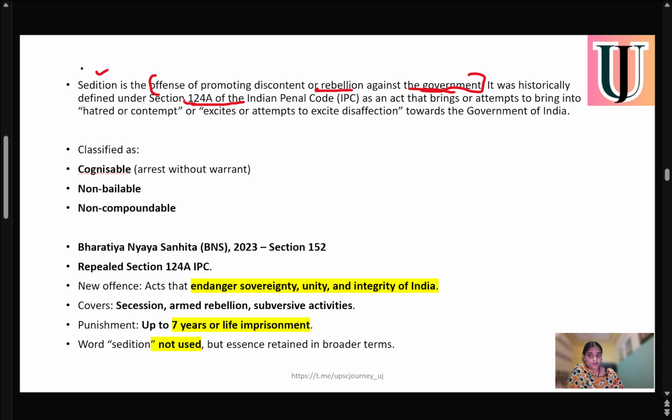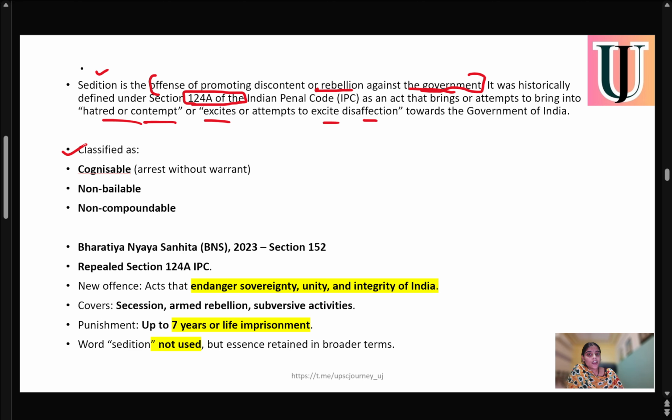So if you bring or attempt to bring hatred or contempt, or try to excite dissatisfaction toward the government in India, then a person can be charged under the sedition law.